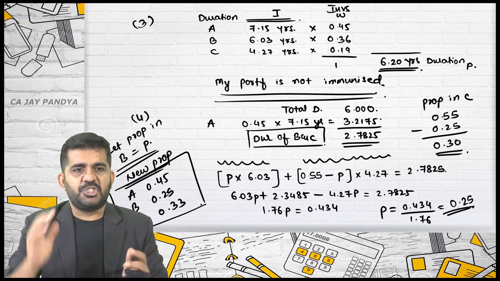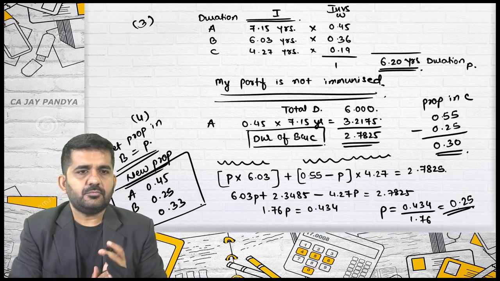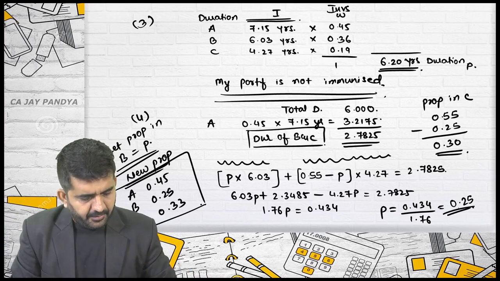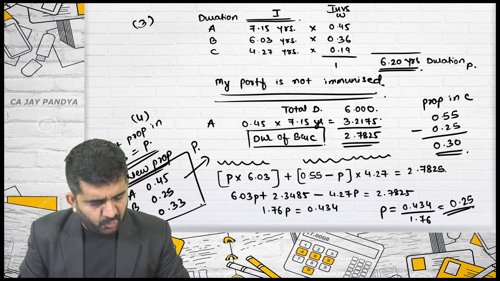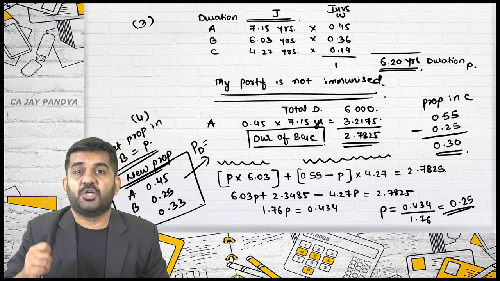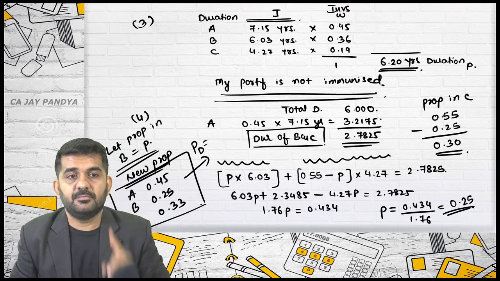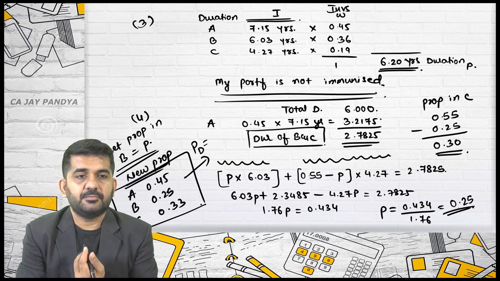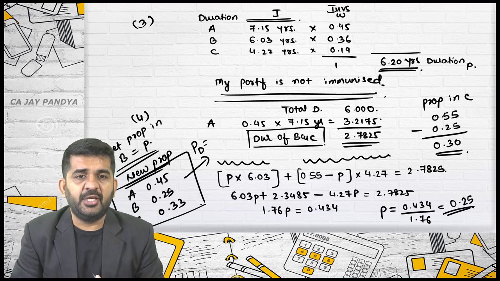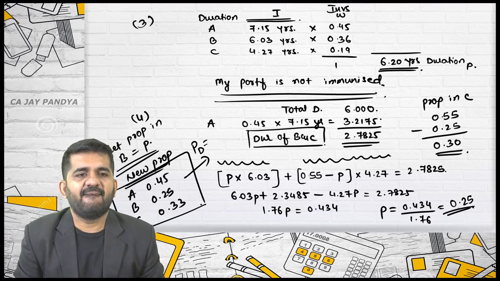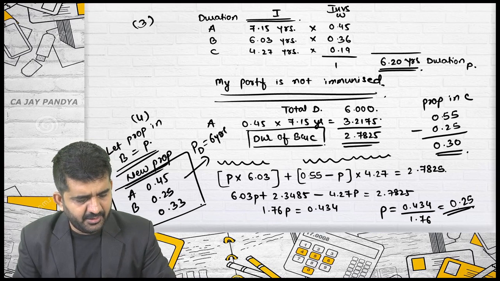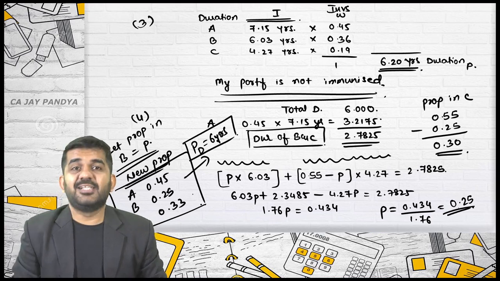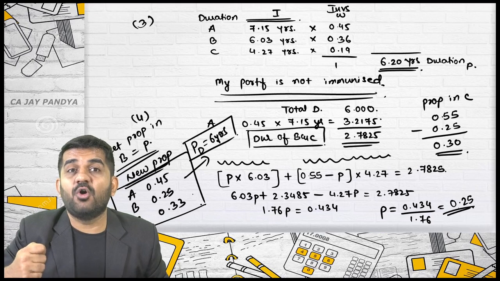My question is, if I now find out the average duration of the portfolio, what will be the answer? Sir, it will be 6 years. Exactly, it will be 6 years. This is nothing but immunizing of the portfolio.